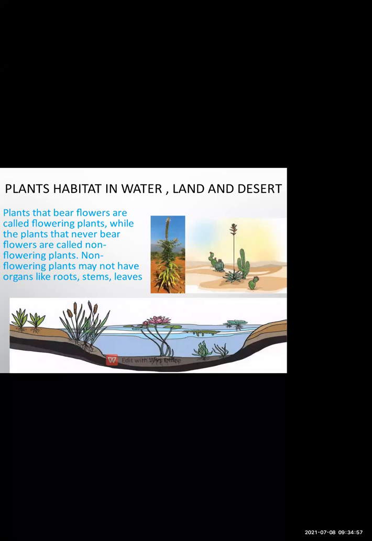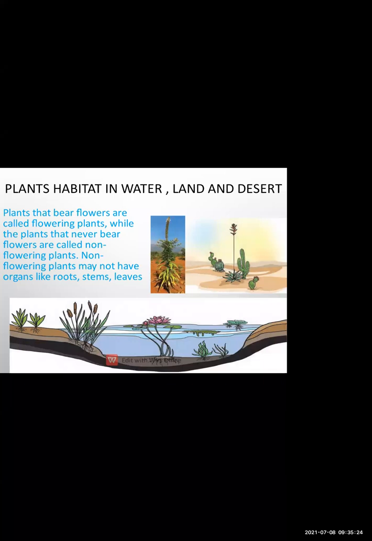Then the plants which grow on the land, you can have many examples in this: mango tree, gulmohar tree. Okay, many plants that grow on land. And then in desert we saw the example of cactus. So cactus is a plant which grows in desert region and it is having thorns. And in desert region, the climate is hot and humid, so this plant does not consist of leaves.